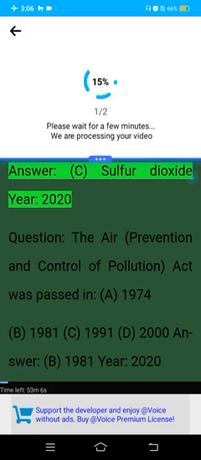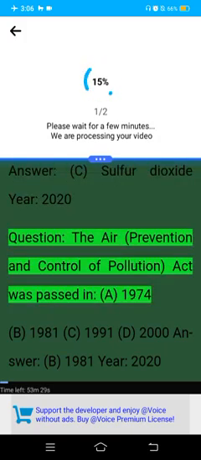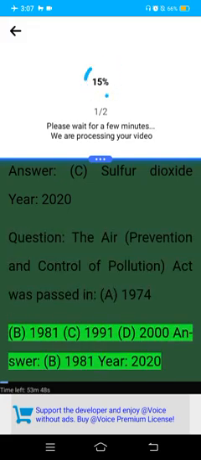Answer: C. Sulfur dioxide. Year 2020. Question: The Air Prevention and Control of Pollution Act was passed in A. 1974. B. 1981. C. 1991. D. 2000. Answer: B. 1981.